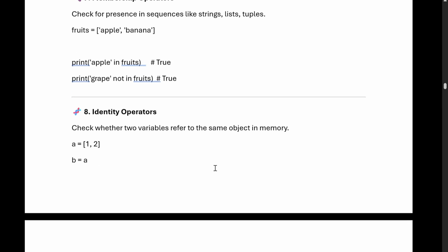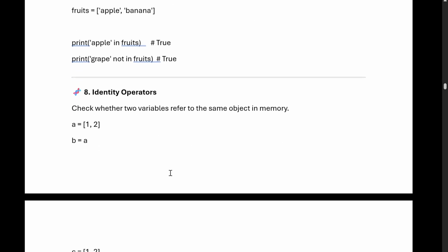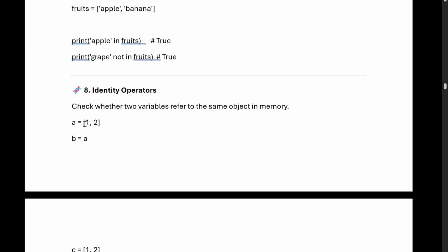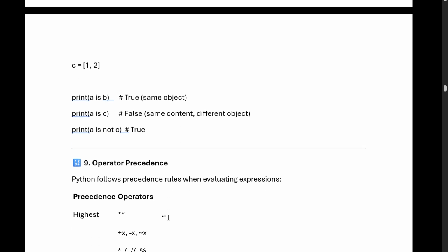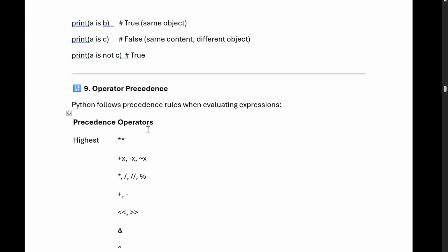Okay. Then identity operator, like whether two variables are the same object or not. A equals 1, B equals A, C equals 1 to 2. We can see the object reference also with the help of that. Okay, you can do the simple practice of that. You can get it.